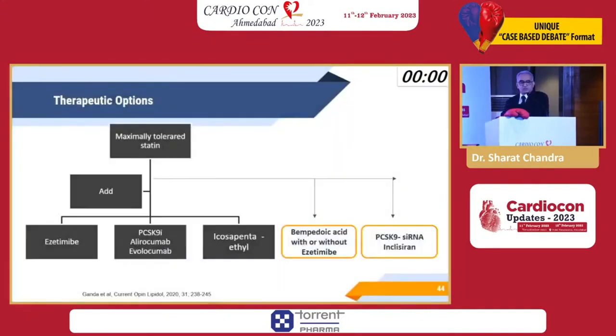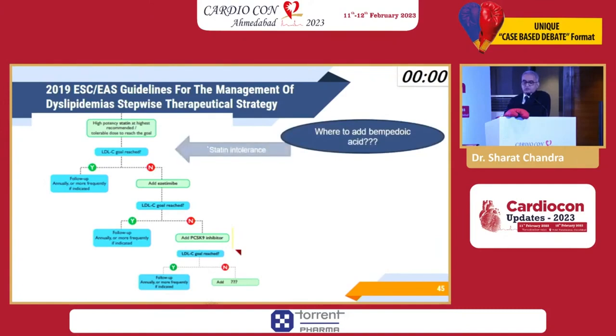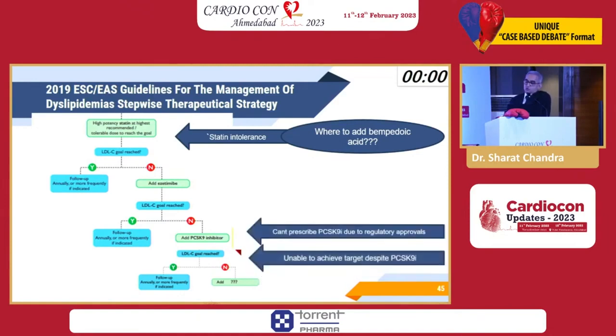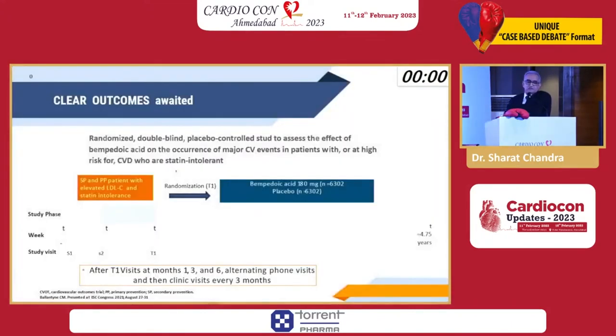therapeutic options after maximally tolerated statins, it may be any of these drugs. And where do we bring in bempedoic acid in these patients? It can come at this level, where the patient is just not able to tolerate statin, and therefore you quickly go to bempedoic acid. It may also be that you have given the best possible other drugs and still have not reached the goal. Then again you may have to go to bempedoic acid, or use it as a combination with ezetimibe following statin failure.